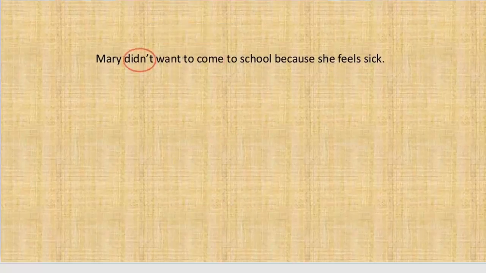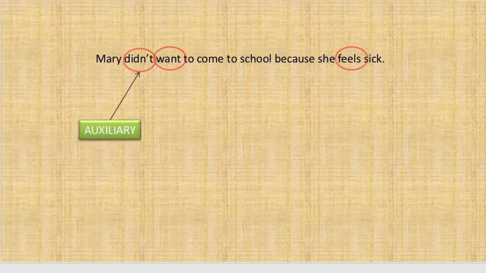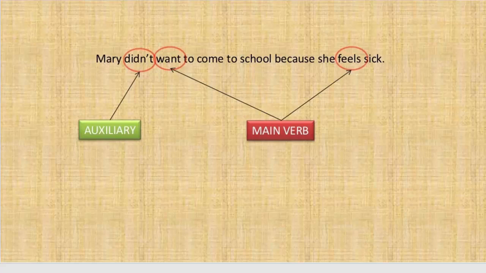In this example, if you see, Marie didn't want to come to school because she feels sick. In this sentence, we have three verbs: didn't, want, and feels. Didn't is a verb which is conjugated. It means it has taken the past form. Want is the basic form of the verb, or it is zero infinitive, or it is called bare infinitive. And feels is also a conjugated form of feel, which has taken s. If you see, this is an auxiliary verb and these two are main verbs.